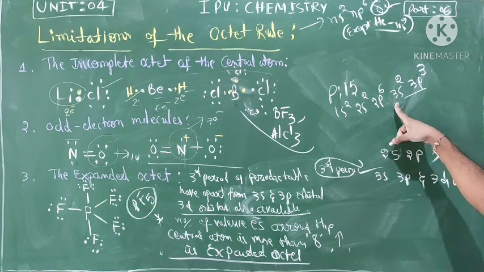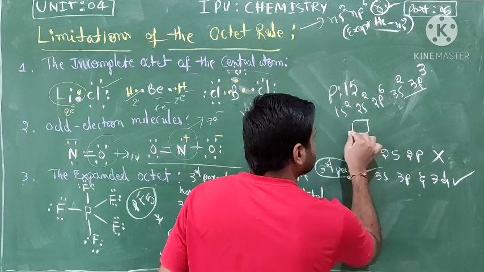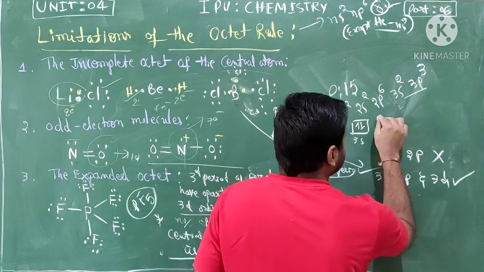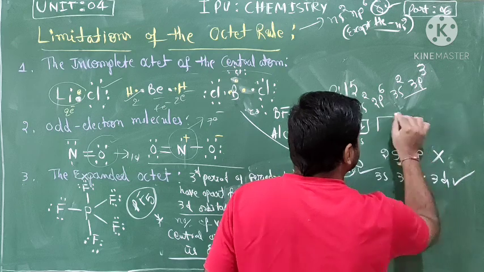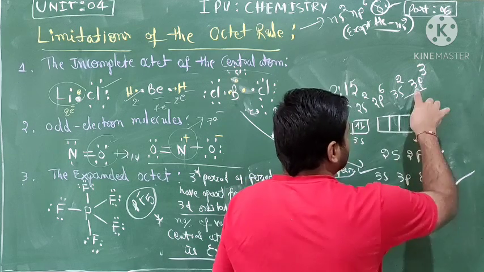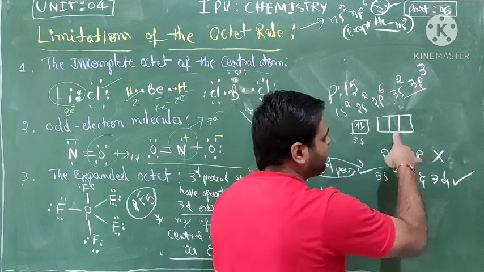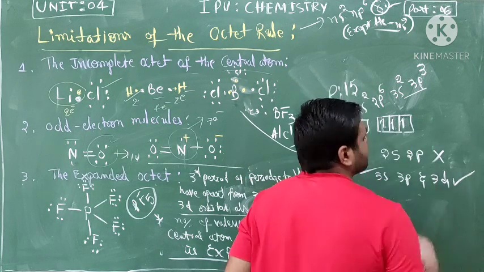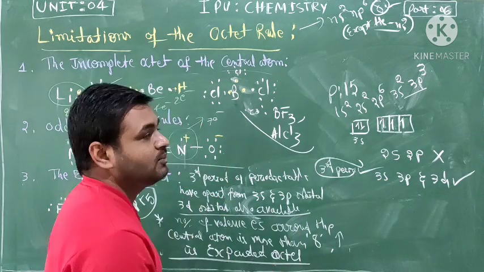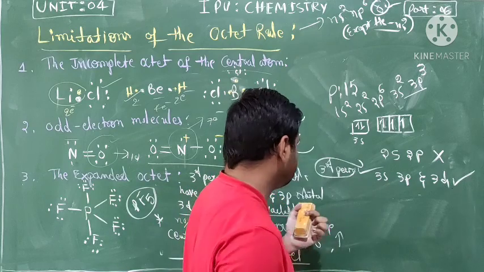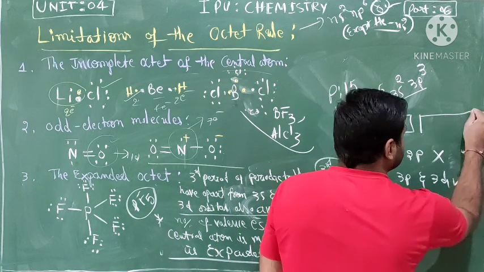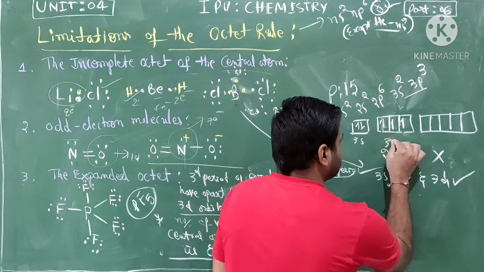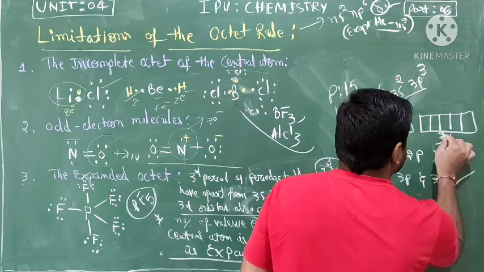The s orbital capacity is 2 electrons, this is 3s. The p subshell has 3 orbitals, like 1, 2, 3. One more is possible, 3d also. 3d has 5 orbitals. This is 3p, this is 3d.